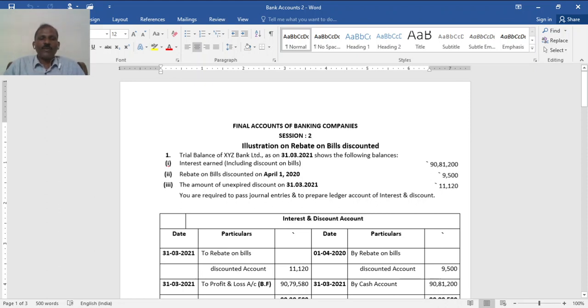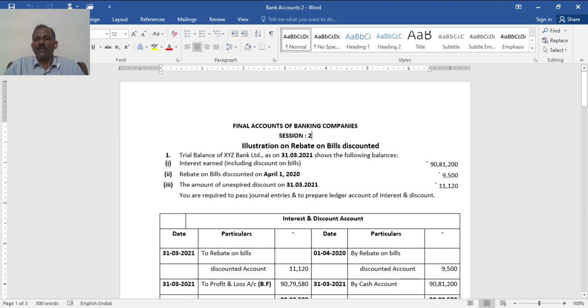Trial balance of XYZ Bank Limited as on 31st March 2021 shows the following balances. Interest earned including discount on bills, 90,81,200. As you know, interest earned is a major source of income. It is the income earned and received. Rebate on bills discounted on April 1st 2020, at the beginning of the year, 9,500. The amount of unexpired discount on 31st March 2021, which is earned and included but the period has not lapsed. You are required to pass journal entries and to prepare ledger accounts of interest and discount.